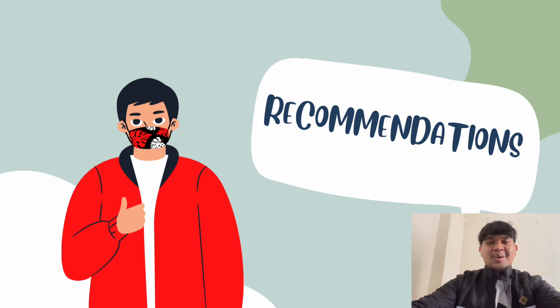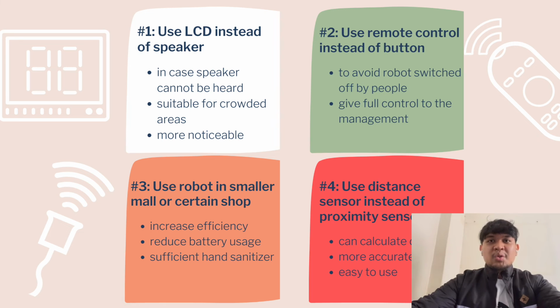Hello, my name is Vijay Kolarpai, DE20017. So I'm going to present to you the recommendations for future work. For the first recommendation, we're going to use an LCD instead of a speaker. In case the speaker cannot be heard in crowded places, we're going to use an LCD display board which will display "please use sanitizer", so that it will notify more of the people passing by the robot, and it will be more noticeable for those in crowded places.